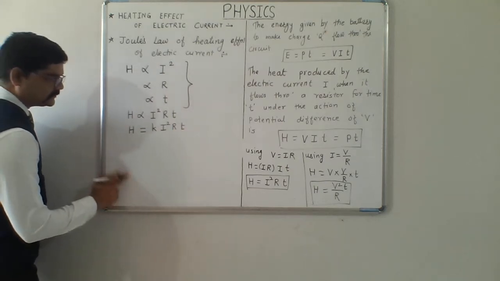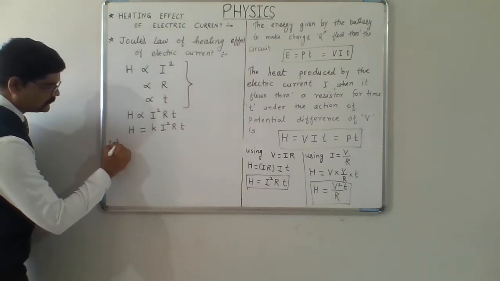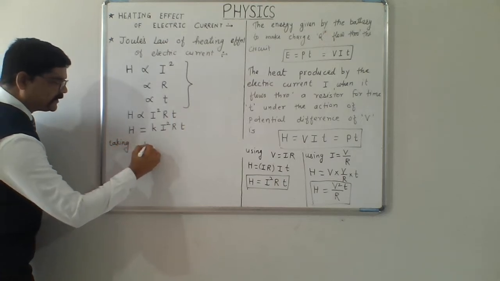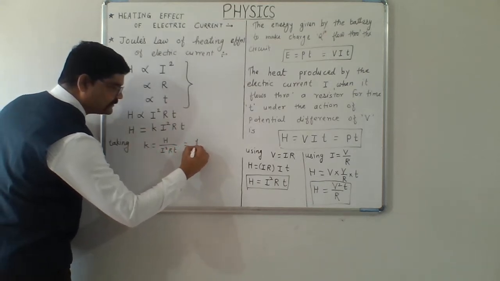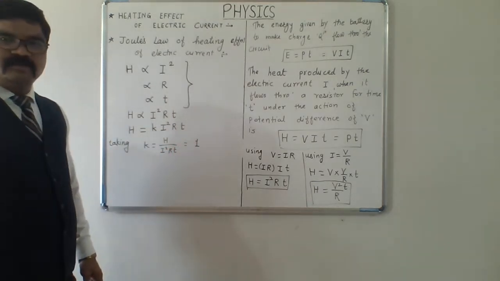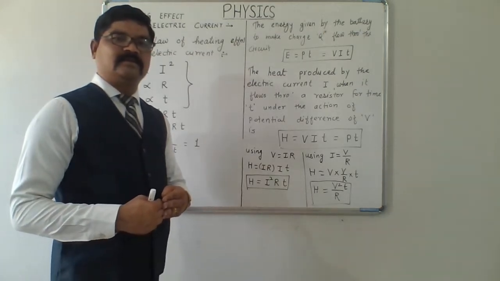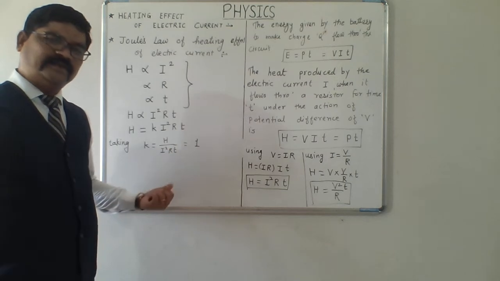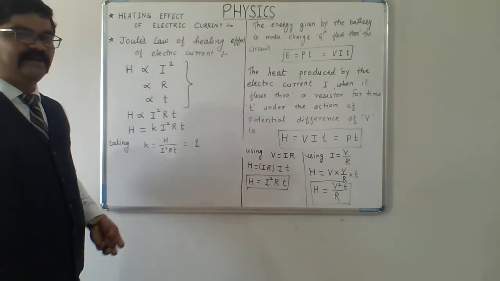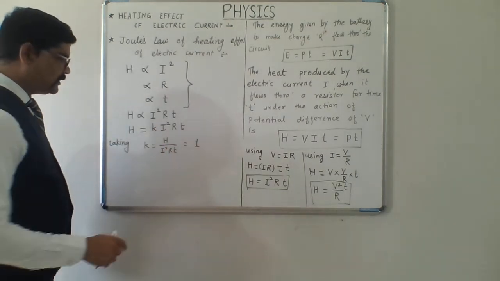Taking K equals H upon I square R t equals 1. That is, the rate of production of heat by the electric current through the resistor in the given time t is 1.